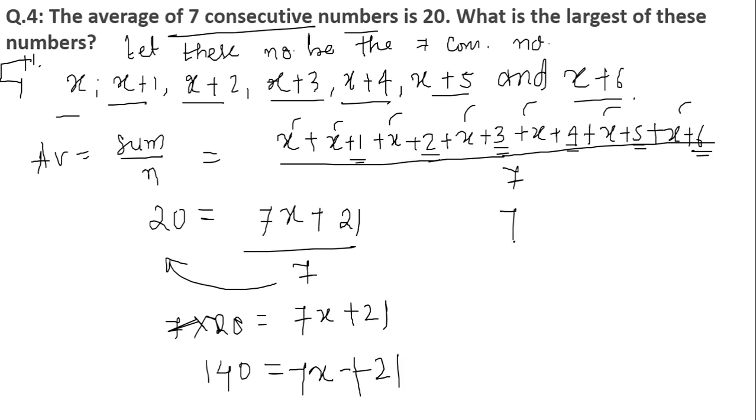So 7x will be equal to 140 minus 21, that is equal to 119. The value of x is equal to 119 divided by 7. So the value of x finally is equal to 17.